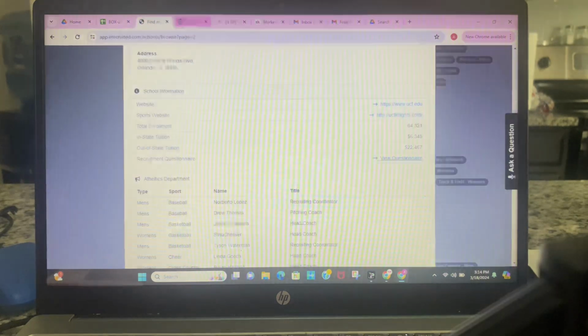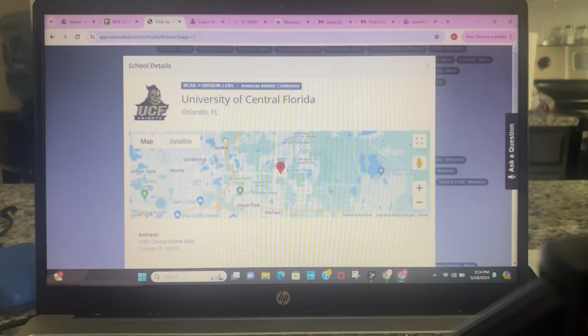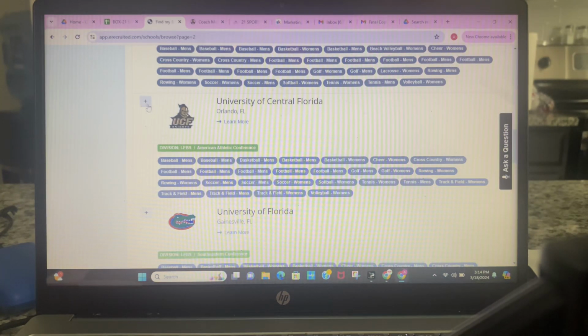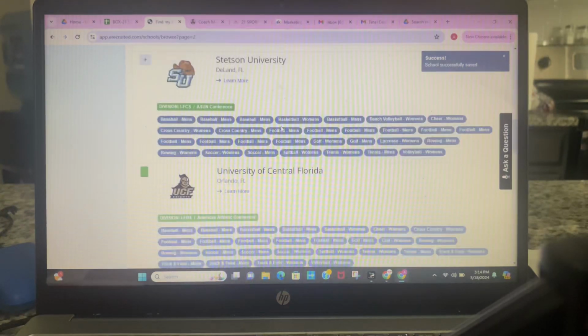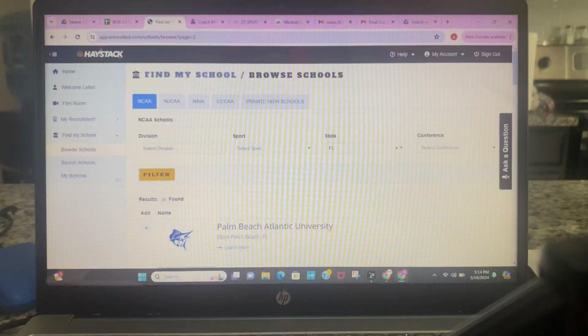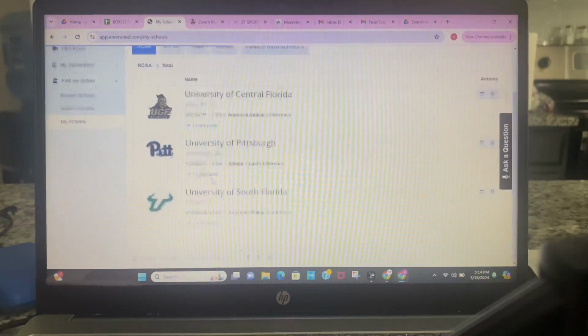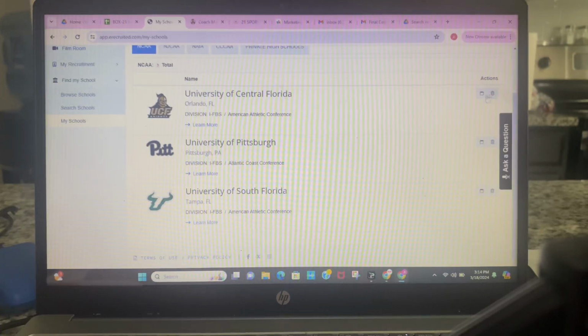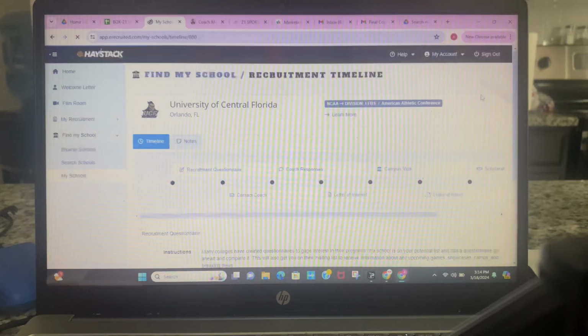Once that's completed, the athlete would then be able to save the school, a school they want to possibly talk to later on. That goes right here in this section where it says My School. These are all the schools where they have actions, where you can see their recruit line.